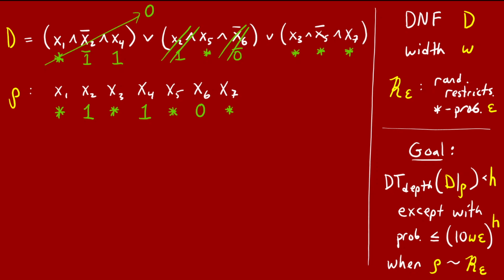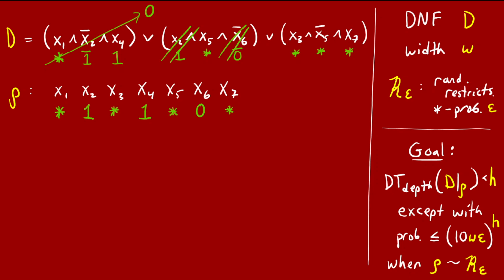On the other hand, in the third term, all 3 variables got set to star, so this whole term survives without shrinking. This is actually quite unlikely because rho is supposed to set very few variables to star, but I wanted to show it as an example possibility.